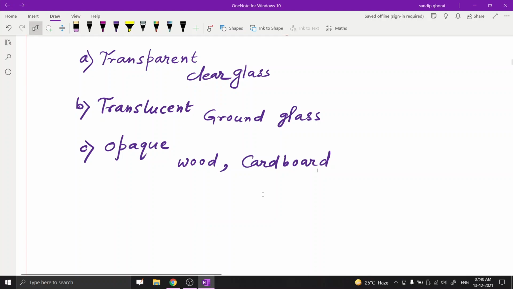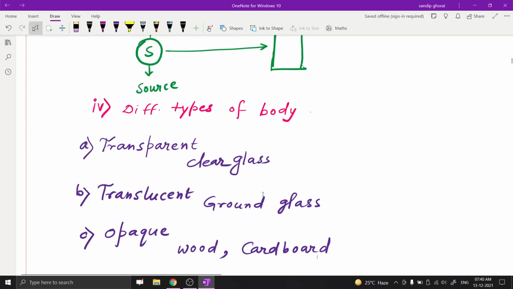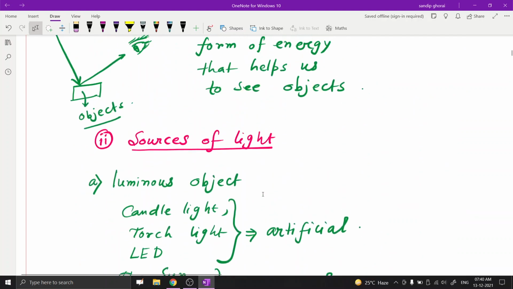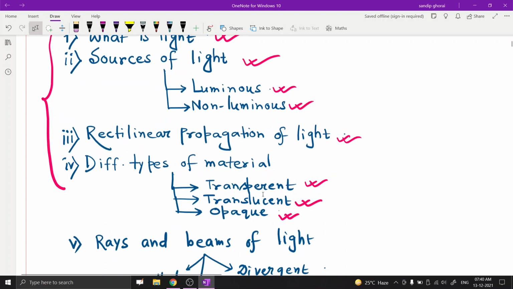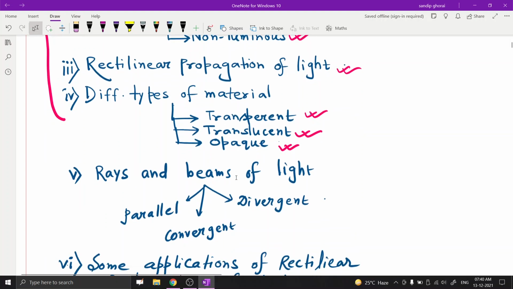So this is the end of today's class. In this class we discussed four points: what is light, sources of light, luminous and non-luminous objects, rectilinear propagation of light, and also different types of materials such as transparent, translucent, and opaque medium.